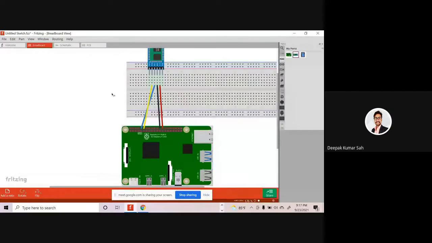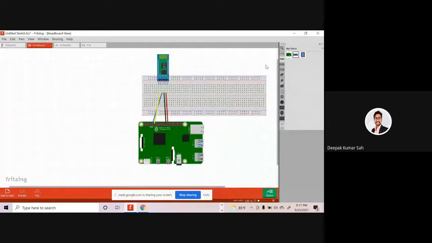Let me change the wire color to blue, and the RX should be connected to TX. Let me change the color to yellow, okay? So this is the normal connection for the Bluetooth module.